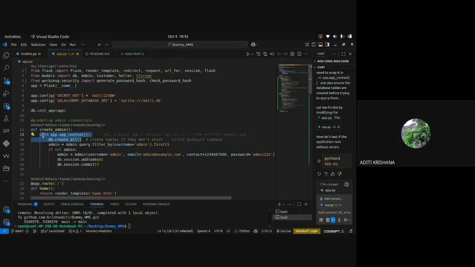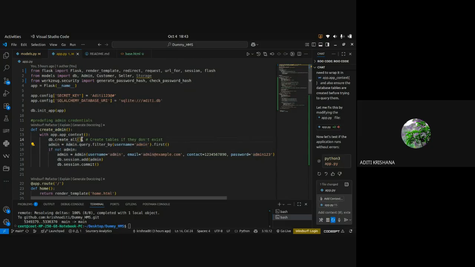Previously, on 2nd October, I was doing these two things individually. No function was created, nothing. But now, inside the function, I have told it to first check if the tables are not there, then create those tables. After that, it will first check whether this username admin is inside the admin table or not. Why?